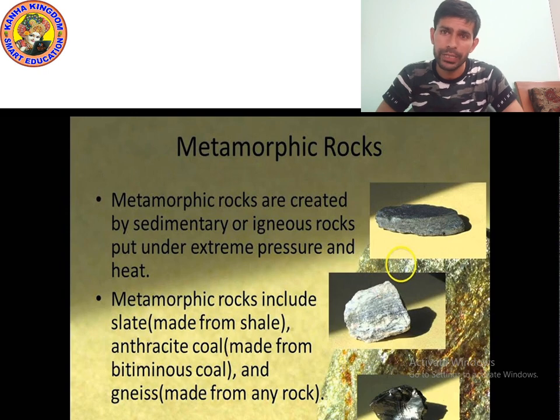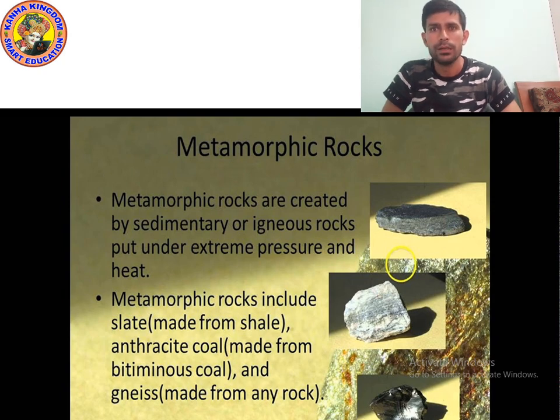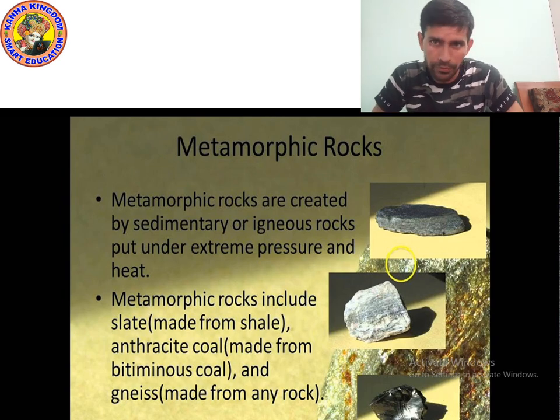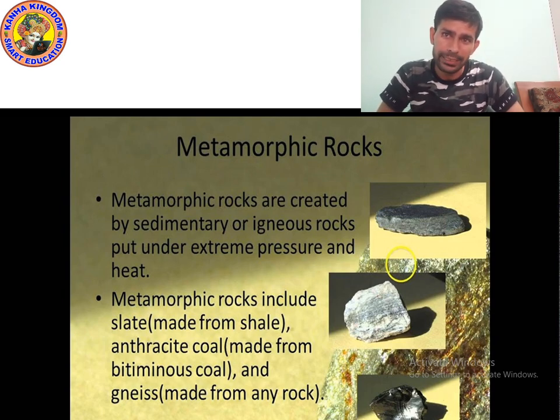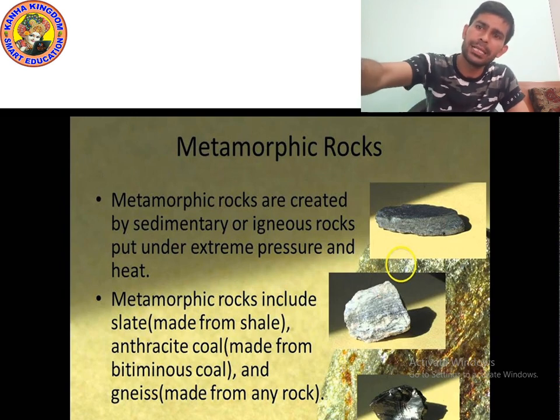Please write down. I am giving you 10 seconds. Write clearly. So kids, metamorphic rock is created by sedimentary or igneous rock when put under extreme pressure and heat. Metamorphic rock includes slate made from shale, anthracite coal made from bituminous coal, and gneiss made from any rock. Here, anthracite and bituminous are forms of coal.